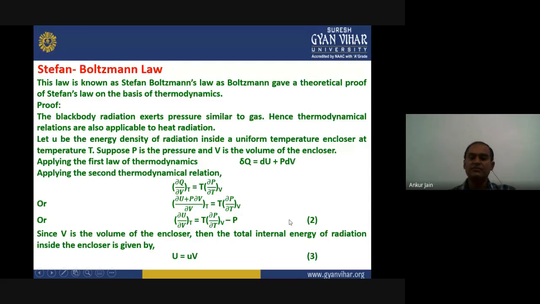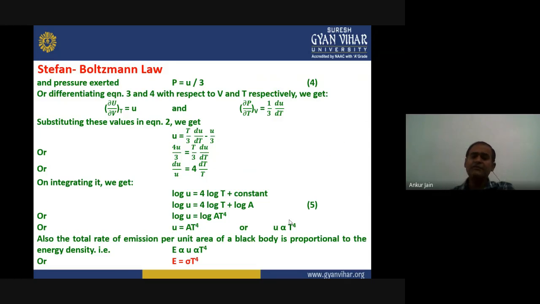Now, since V is the volume of the enclosure, the total energy of radiation inside the enclosure can be written as capital U, the internal energy, equals small u, because it is energy density, times V, since we know the volume is V. So the total internal energy is given by U equals u into V. Let us consider it equation number 3. And we already know the pressure of diffuse radiation is given by one third of the total energy density. So P equals u by 3. Let us consider it equation number 4.